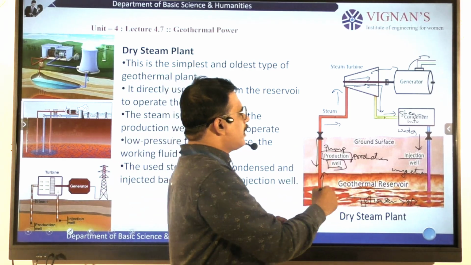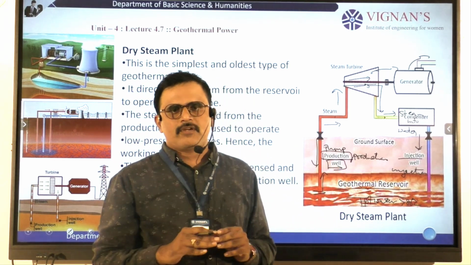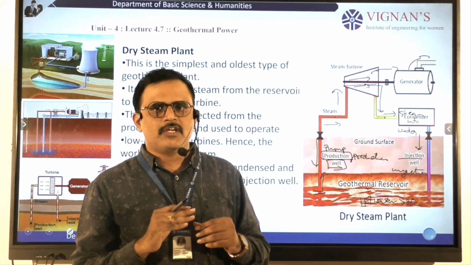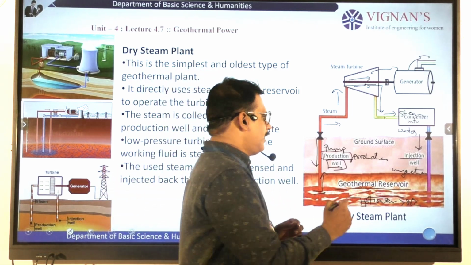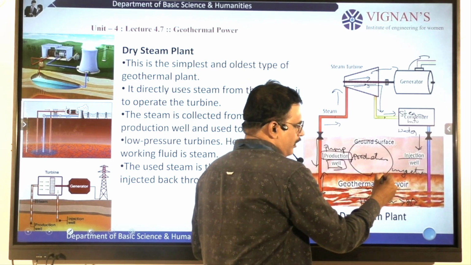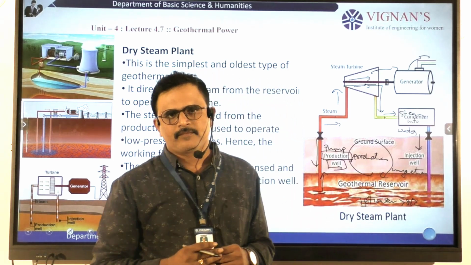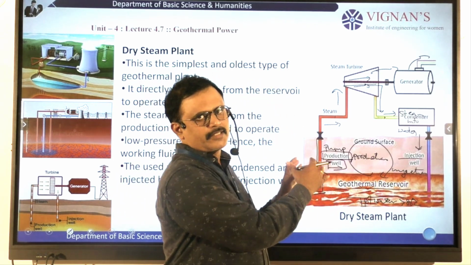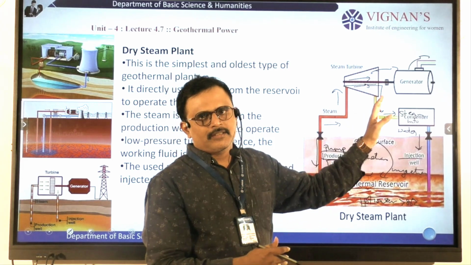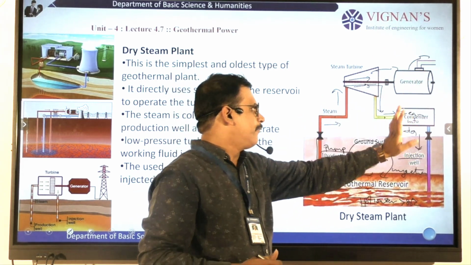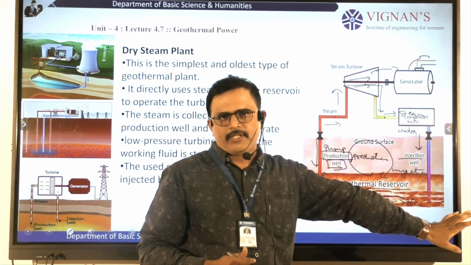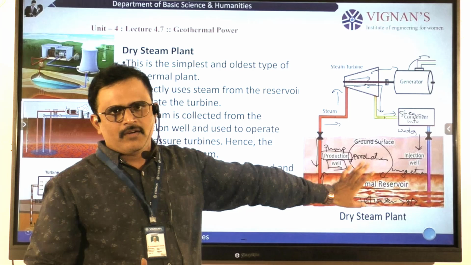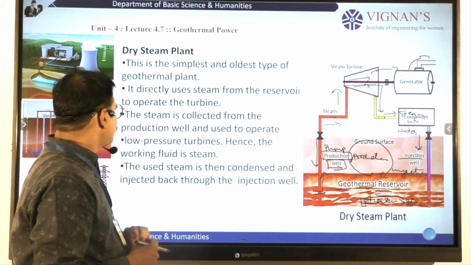So in the entire process, we observe that there is no wastage of steam in the reservoir. That means the entire water will circulate in a cycle form. We only collect that steam and run the turbine, generate electricity, and finally that steam is condensed into water and transferred to the reservoir. This way we apply the dry steam method.